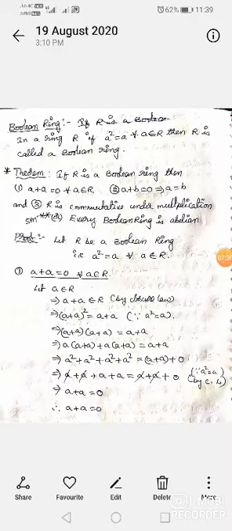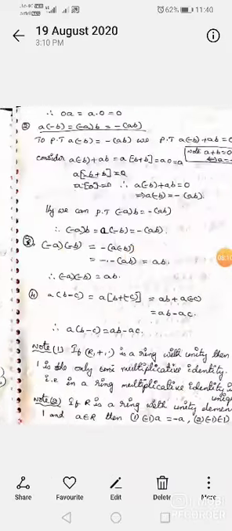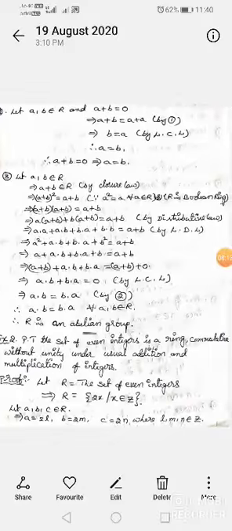In the Boolean ring, a square is equal to a. So each a square is equal to a. By that we get the equation a plus a plus a plus a is equal to a plus 0. By the left cancellation law, we can cancel the element a on the left hand side, so that we remain with a plus a is equal to 0. Therefore a plus a is equal to 0 for all a belongs to R. So the first point is a plus a is equal to 0 for all a belongs to R.